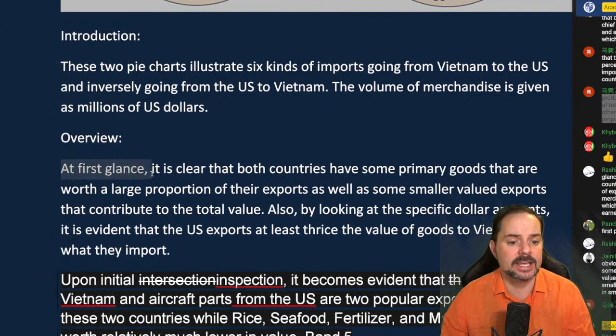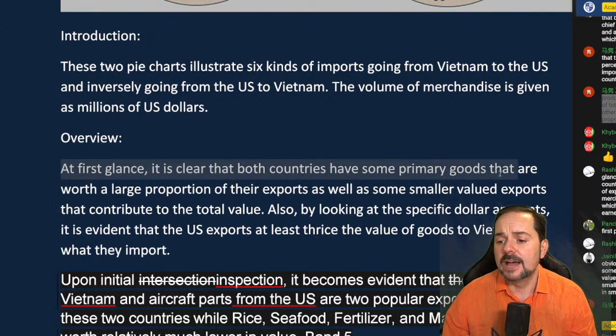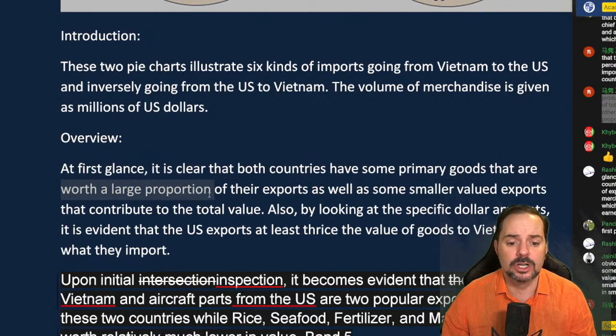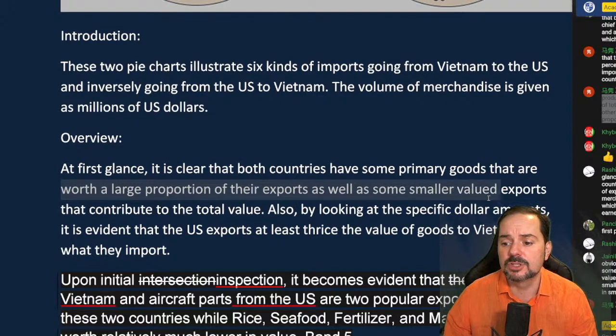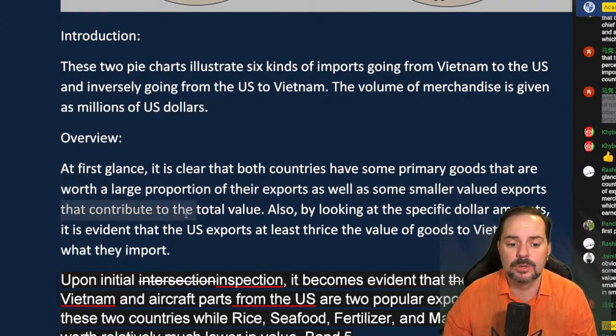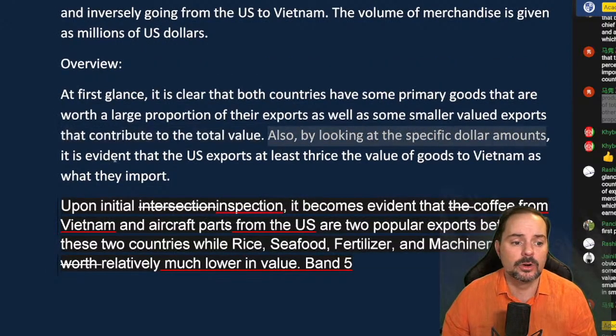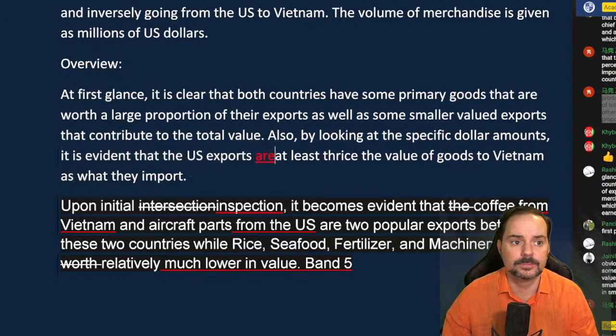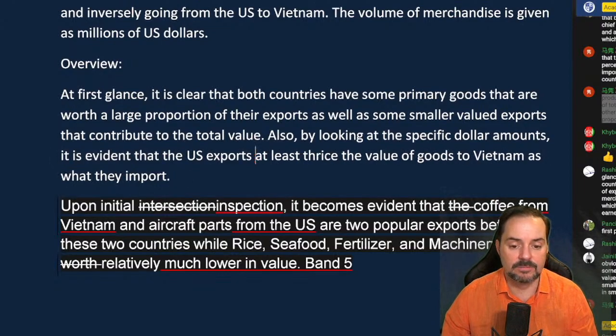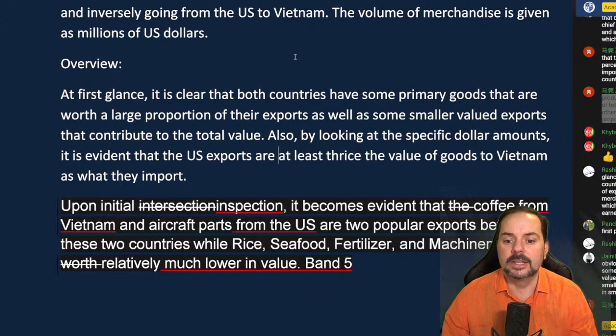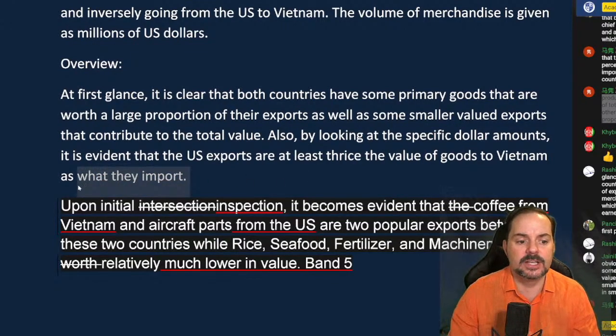At first glance, it is clear that both countries have some primary goods that are worth a large proportion of their exports, as well as some smaller valued exports that contribute to the total value. Also, by looking at the specific dollar amounts, it is evident that the US exports are at least thrice the value of goods to Vietnam as what they import, okay?